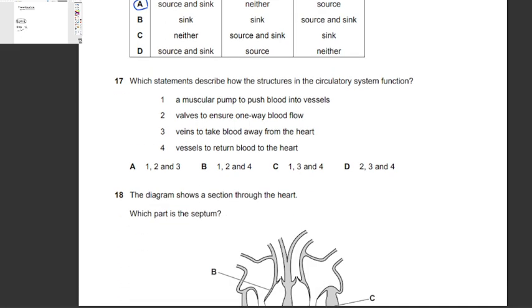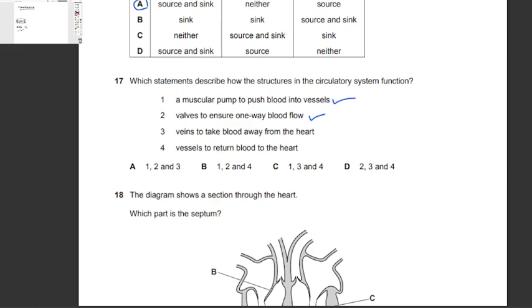Which statements describe how the structures in the circulatory system function? So how do they function? A muscular pump to push blood into vessels, and that's the ventricle. Valves to ensure one-way flow of blood. Yes.